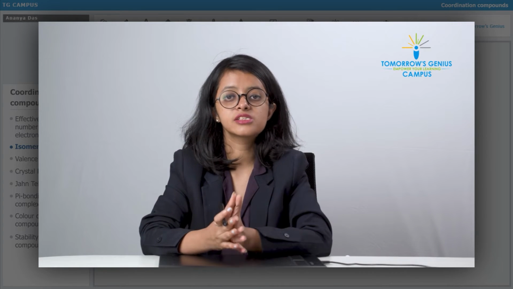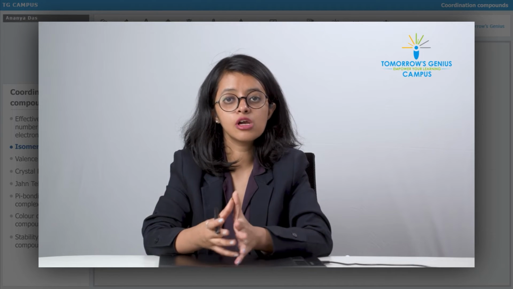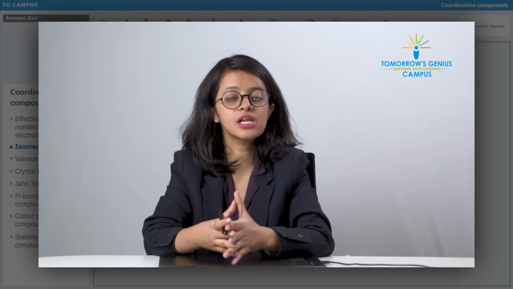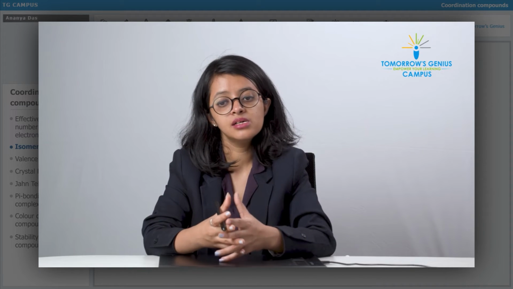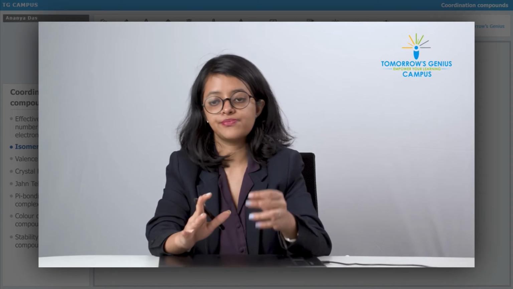So the next statement states that if there is a tetrahedral complex and all of the 4 ligands attached to the central metal atom are different, then that tetrahedral complex is going to be optically active.